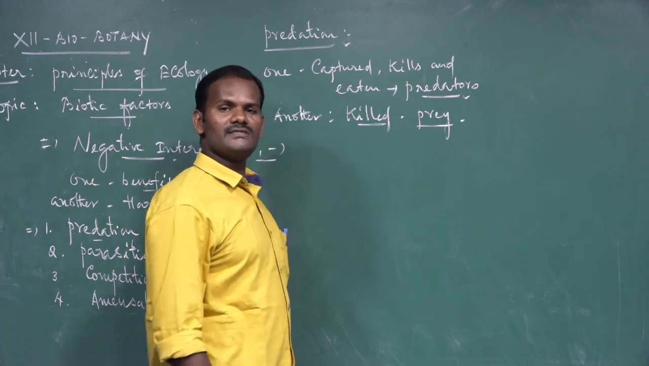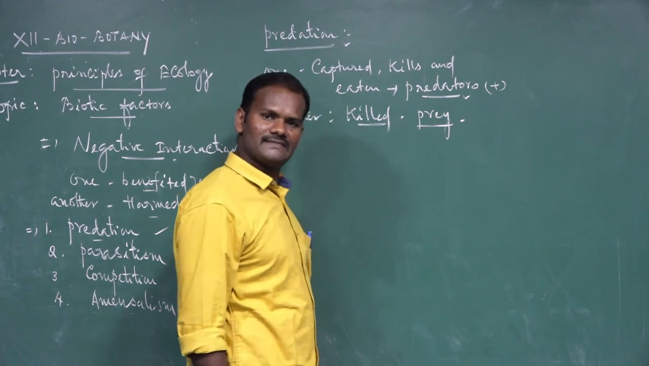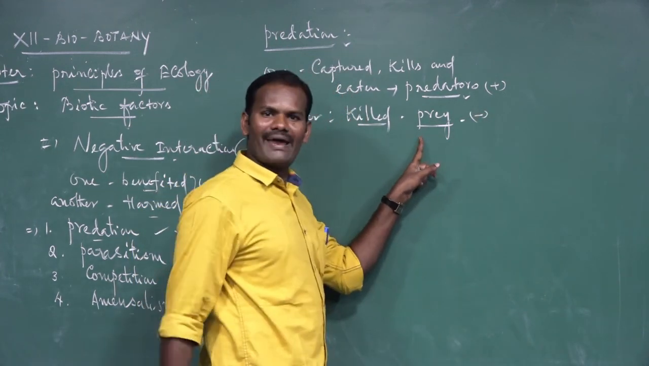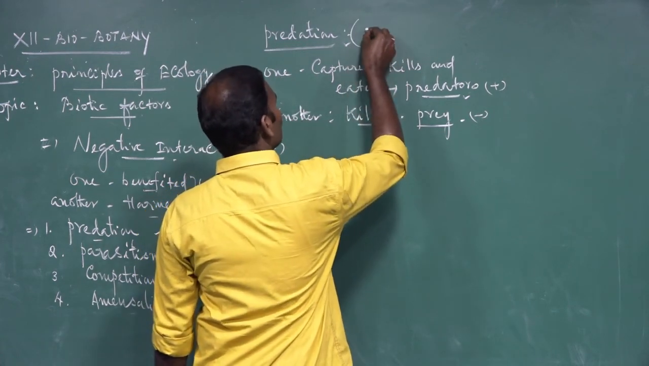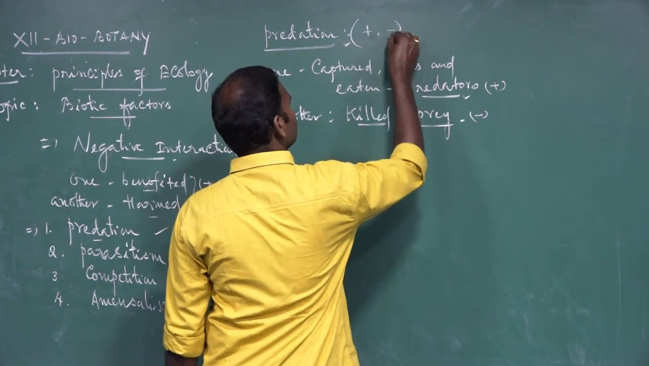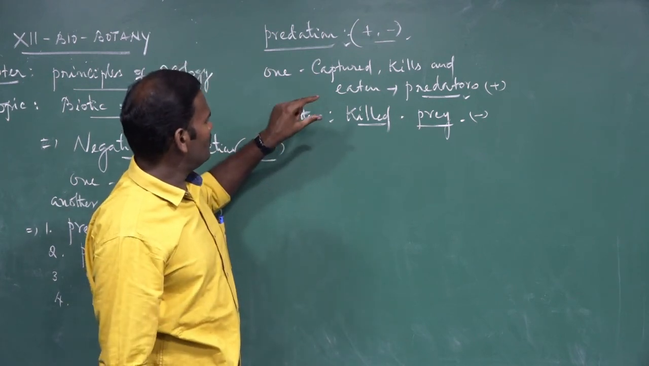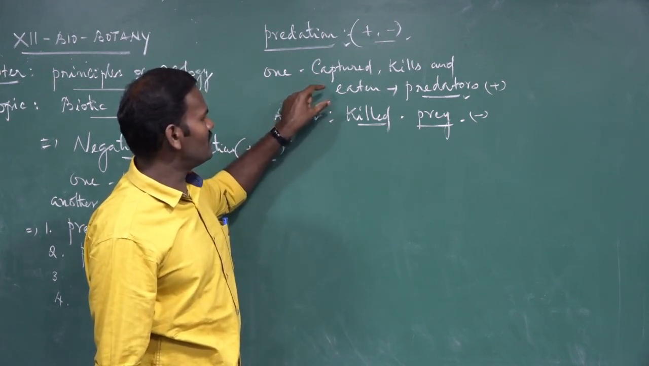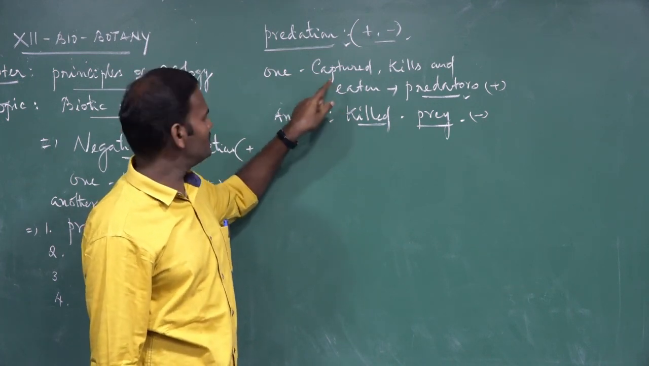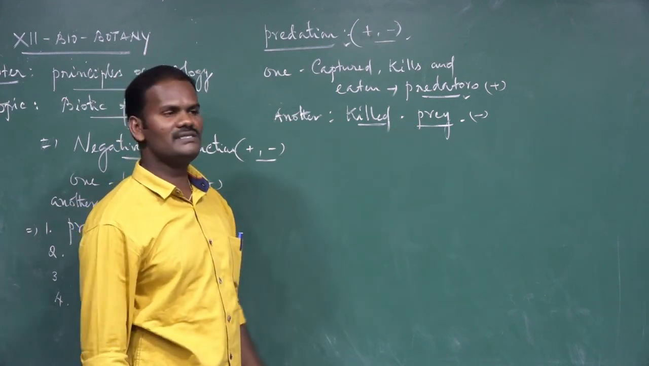Among these interactions, predators get benefited, represented by the symbol plus, and the prey, which gets harmed, is represented by the minus symbol. So predation involves plus and minus symbols. The predator, the species that captures and kills, is always dominant over the killed species. It is a dominant species, while the prey is a suppressed species.